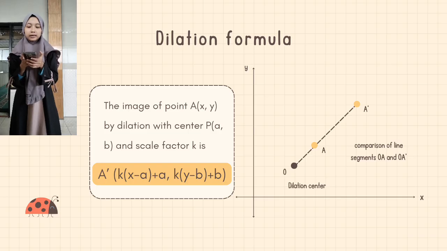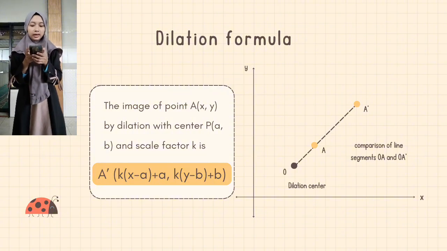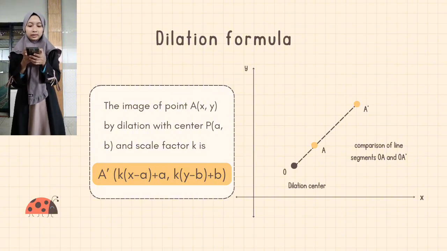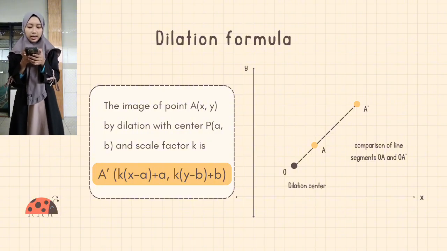Dilation formula: the image of point A(x, y) by dilation with center P(a, b) and scale factor k is A' = (k(x - a) + a, k(y - b) + b).